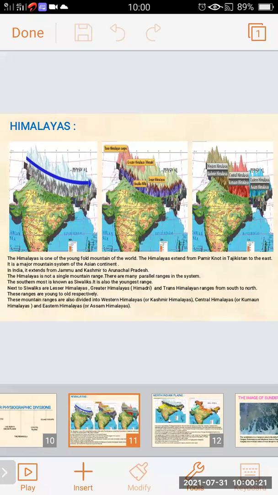These ranges are young to old. The mountains are divided into three parts: Western Himalayas or Kashmir Himalayas, Central Himalayas, also called Kumaon Himalayas, and Eastern Himalayas, also called Assam Himalayas.